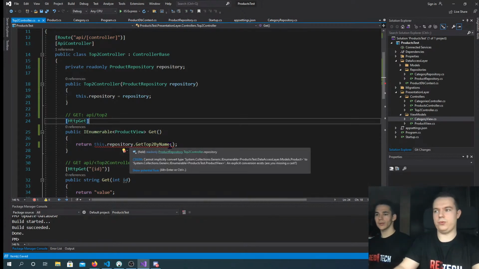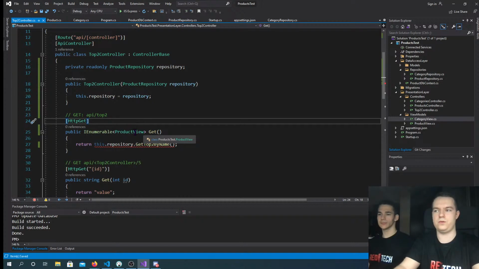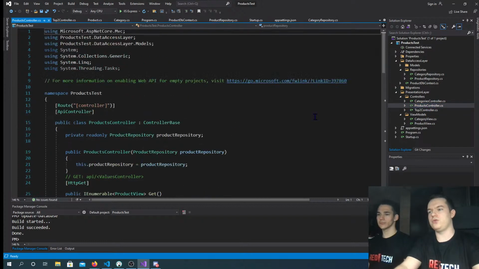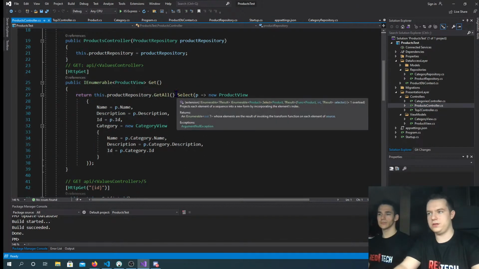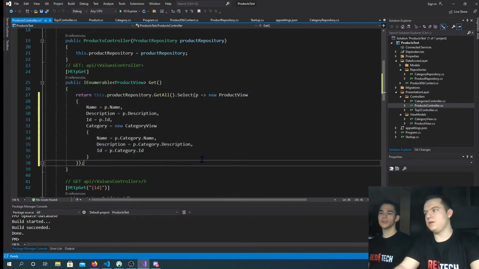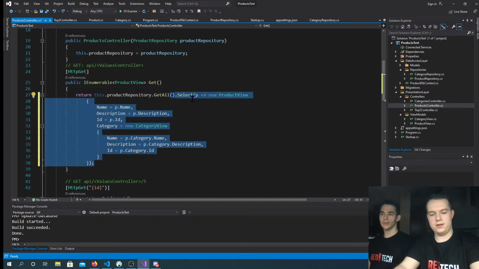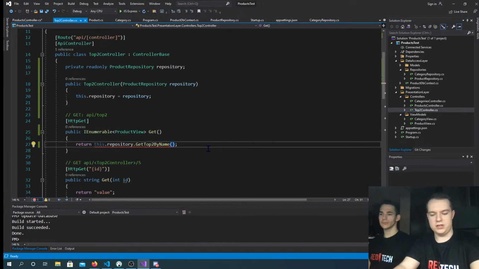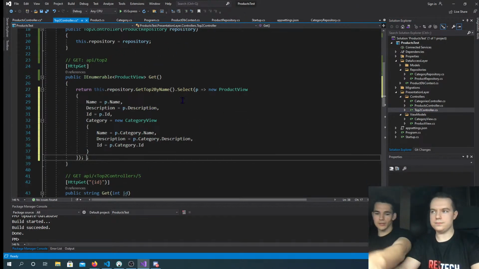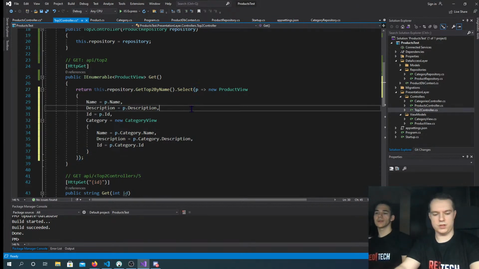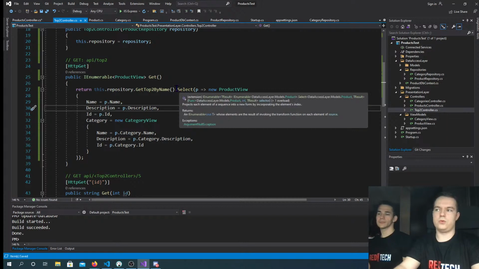And now it's again red. Well, because we're missing a cast. This is still returning an enumerable of products, not an enumerable of product views. So I'm going to copy a part that's going to convert these products into new product views. It's okay. So what do we have here?